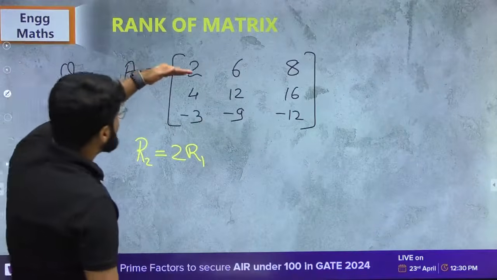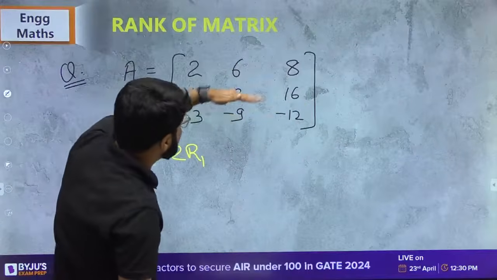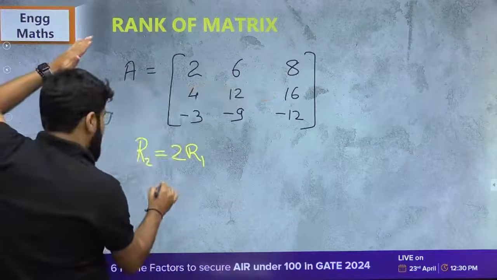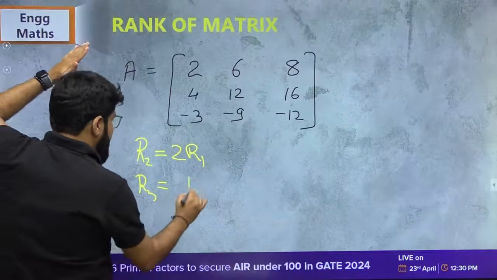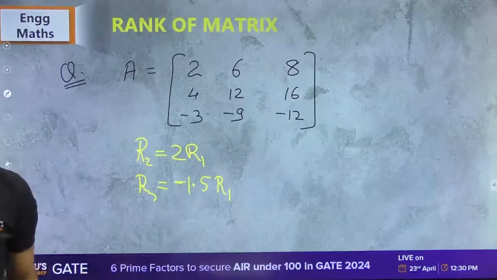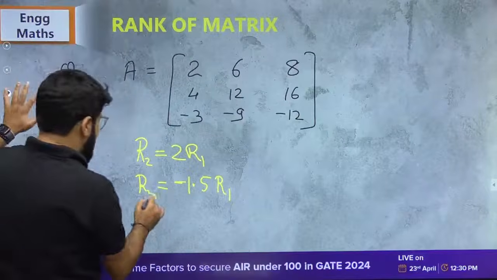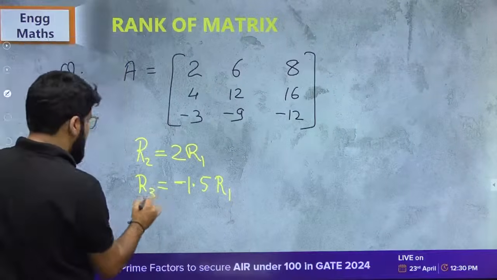Then 2 into 1.5 is 3. Forget the minus right now. 6 into 1.5 is 9. 8 into 1.5 is 12. So R3 is 1.5 R1, but they are all negative, so minus 1.5 R1. All rows are proportional. This is the condition that all rows are proportional.